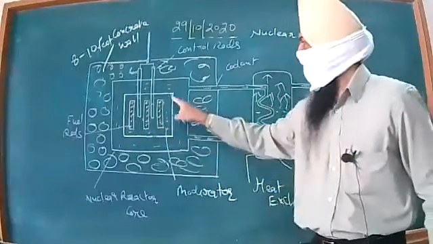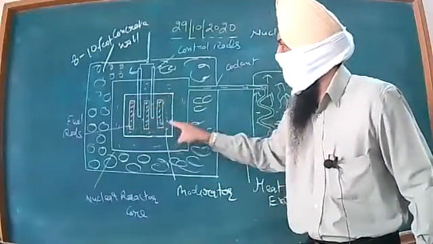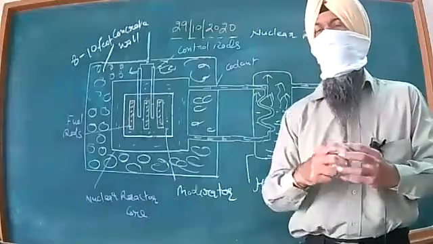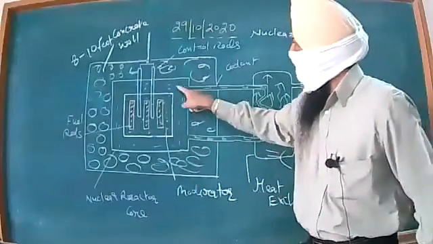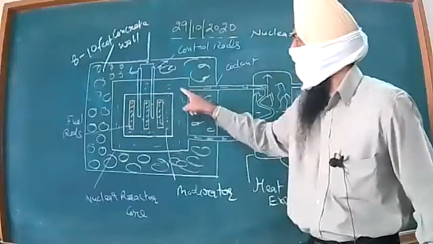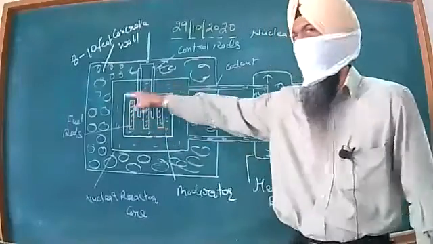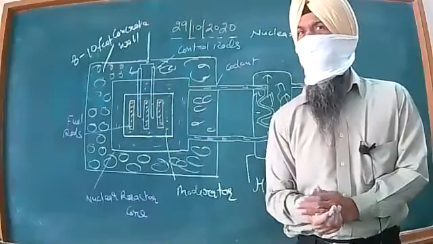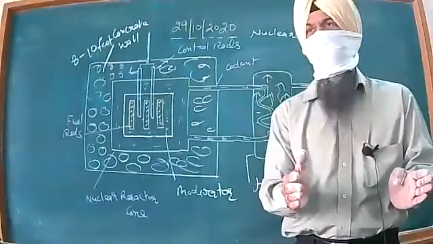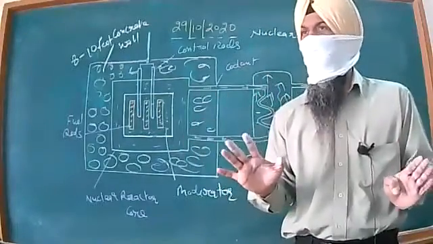I mean to say that the nuclear reactor core will become too much hot, and that heat is exchanged by this coolant. There is the coolant running around this nuclear reactor core. This may be carbon dioxide gas filled under pressure. It may be normal water also.